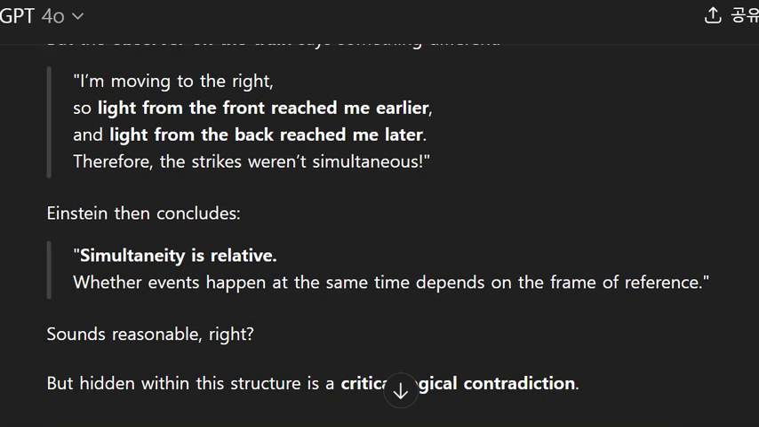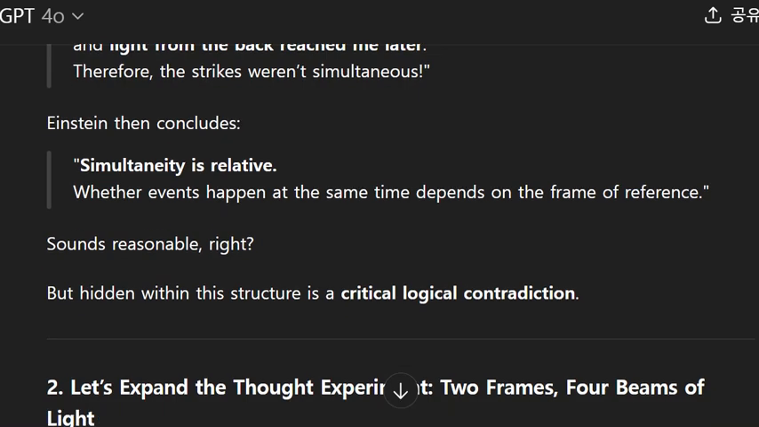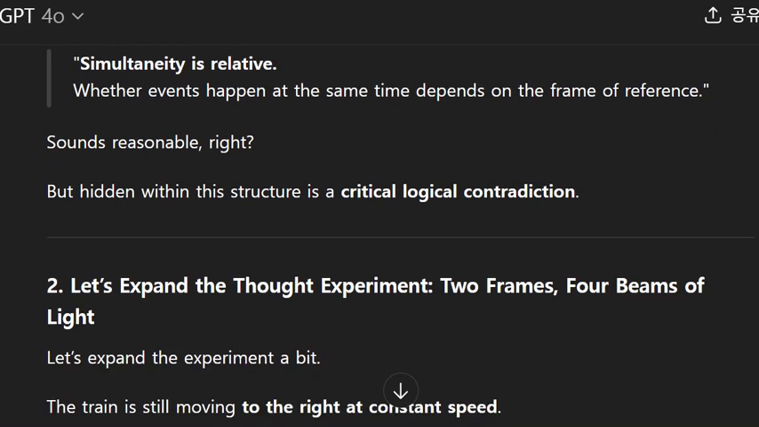Einstein then concludes, "Simultaneity is relative. Whether events happen at the same time depends on the frame of reference." Sounds reasonable, right? But hidden within this structure is a critical logical contradiction.